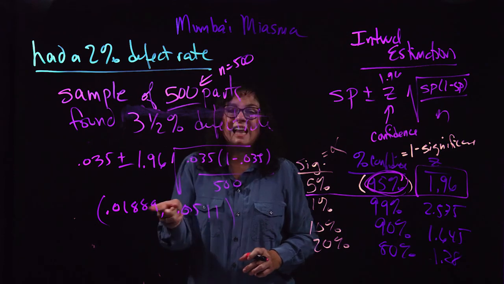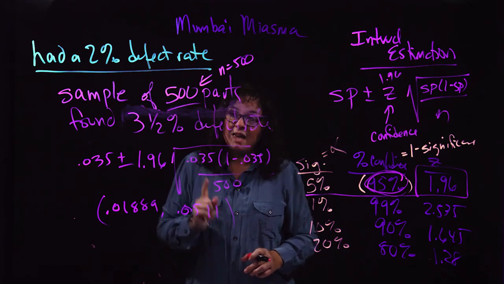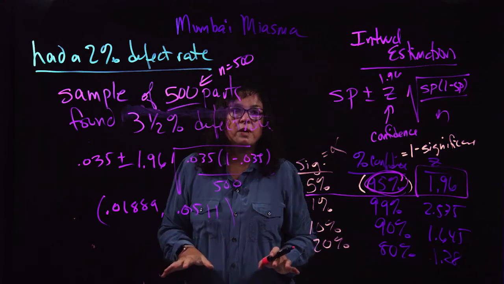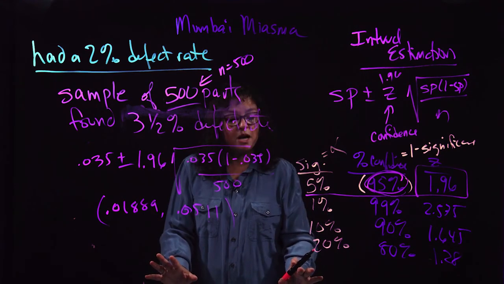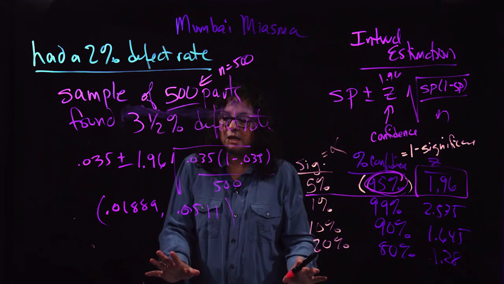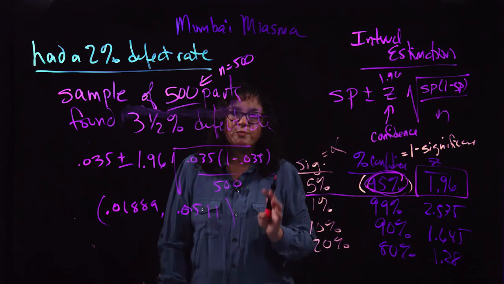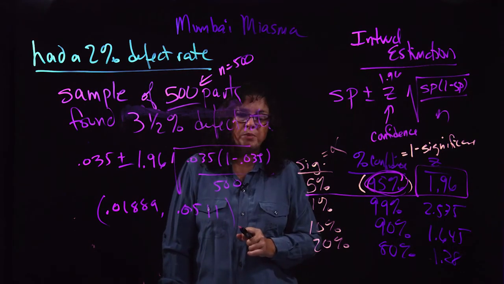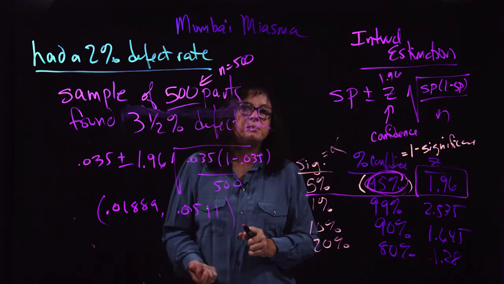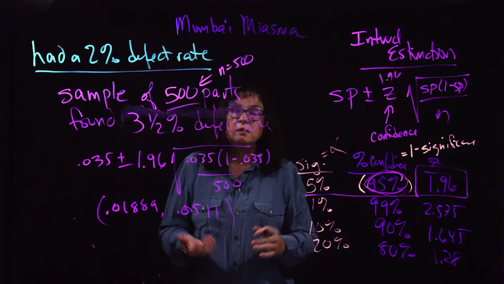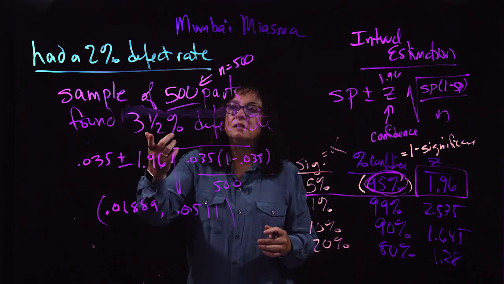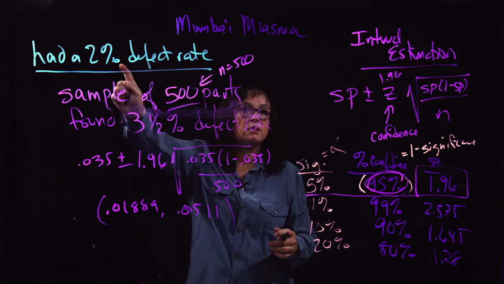Yeah, it's not looking so good for Mumbai. I'm guessing at this point, in this example and in how businesses work, once they have this, they go, we have to contact our people in Mumbai and make them live up to the contract, or switch back, because they are not meeting the promised 2% defect rate.